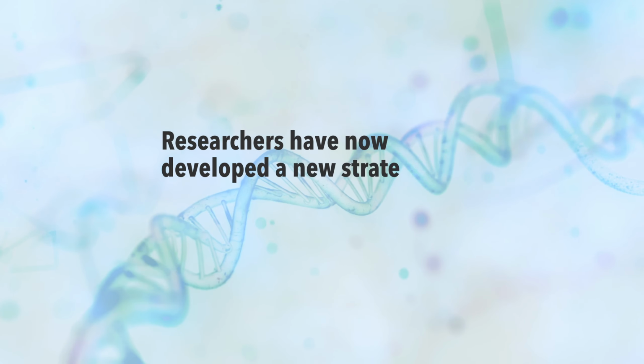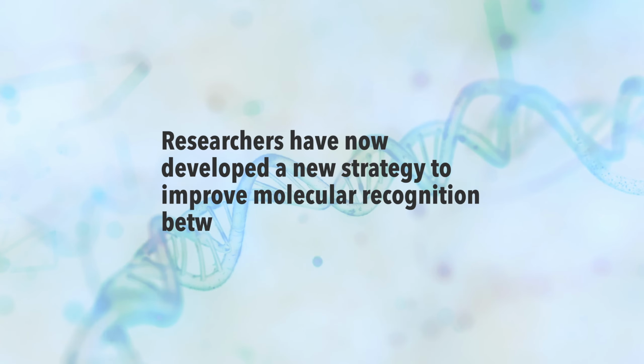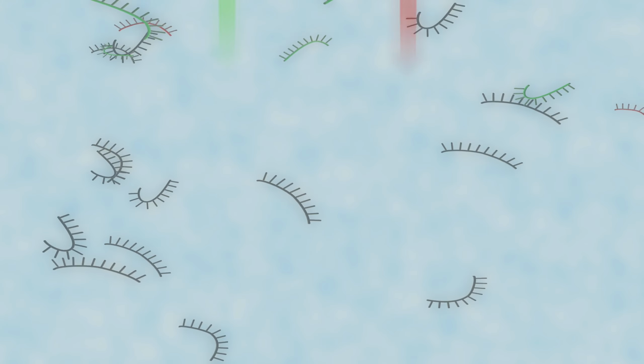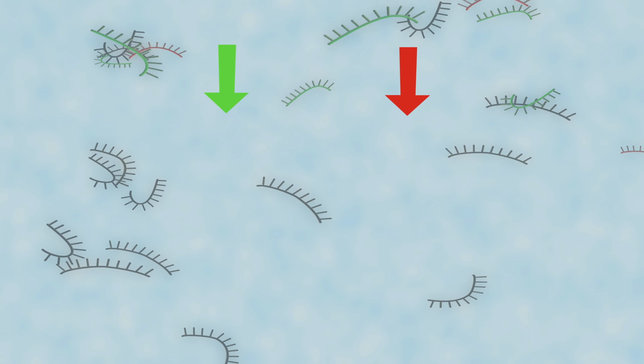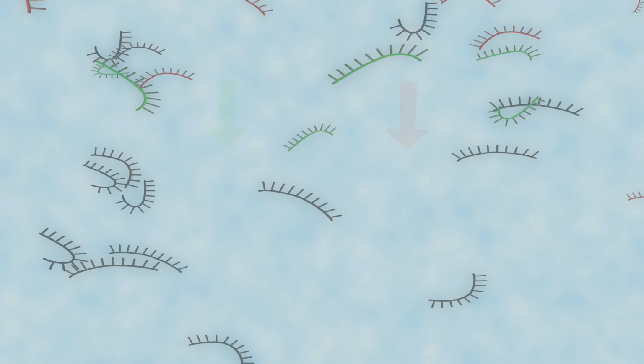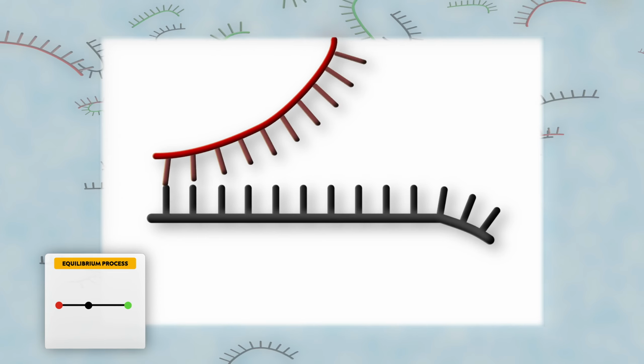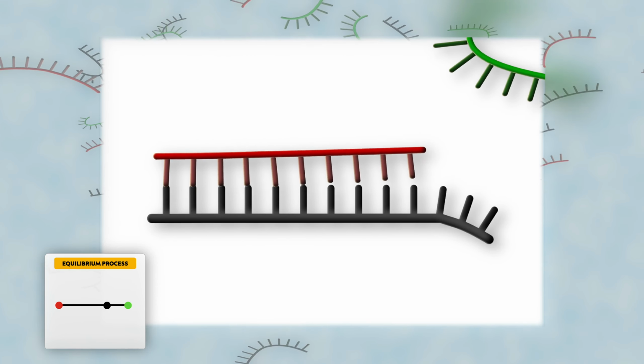Researchers have now developed a new strategy to improve molecular recognition between two DNA strands. Two different DNA strands are added to a complementary template strand. Molecular recognition between the strands leads to the formation of red and green duplexes.